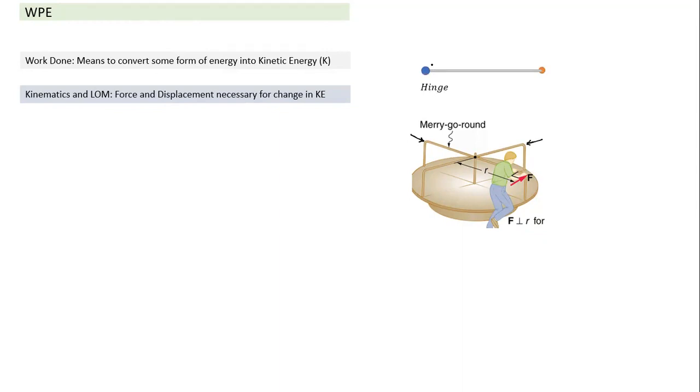Another way you can think of it: suppose you keep a light rod in a horizontal plane, with a hinge here, just like a door hinge. This rod is free to rotate in the horizontal plane, and a mass is attached here. We can apply force like this, like this, or like this. Very easily, intuitively also, we understand that depending on which direction we apply the force, it will have a different kind of motion, and the rate at which kinetic energy changes will differ.